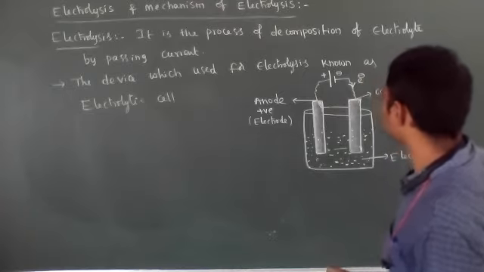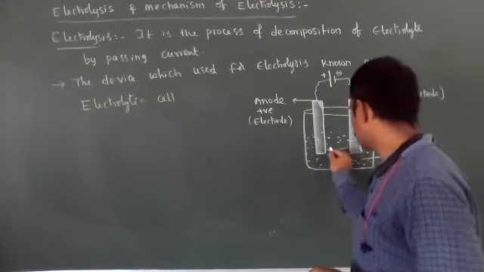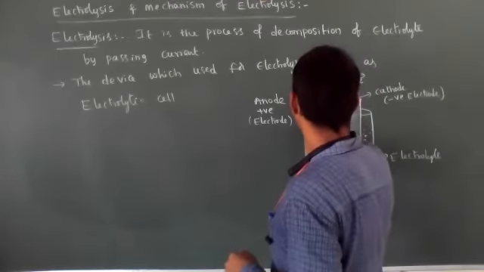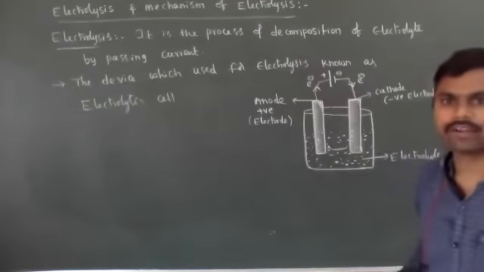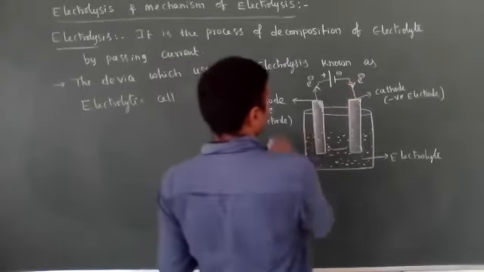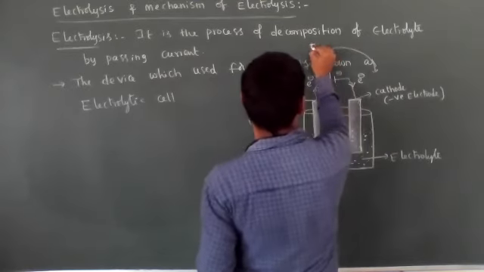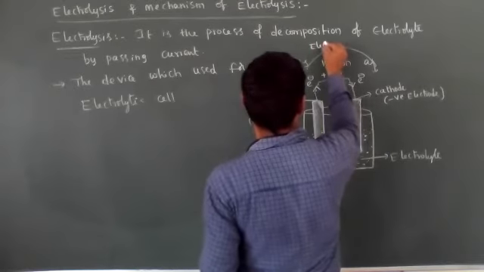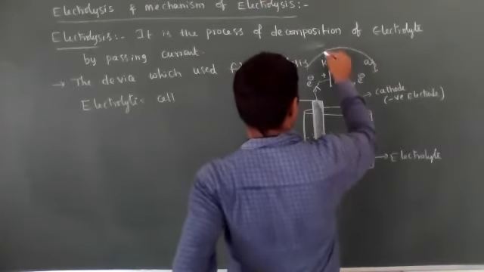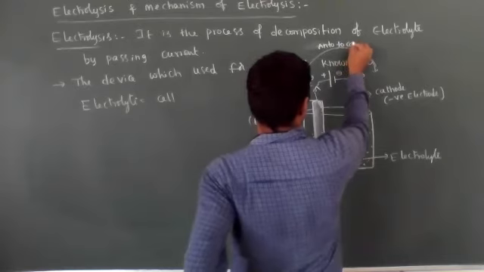In the external circuit, electrons move from anode to cathode.